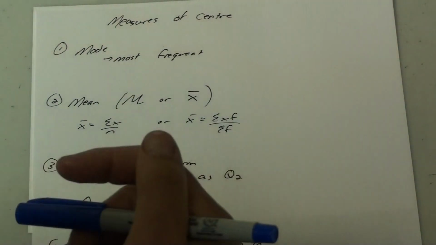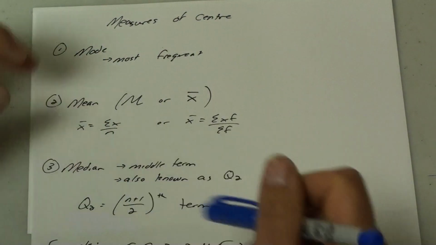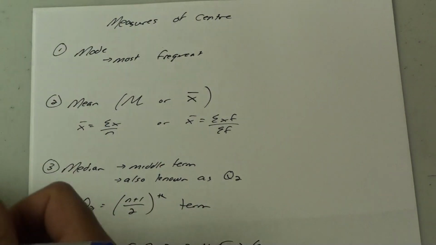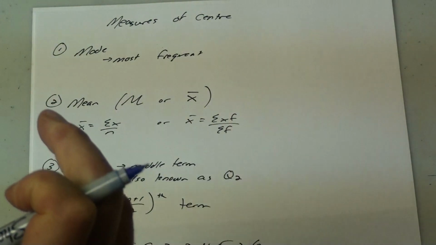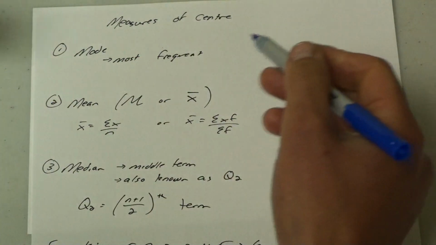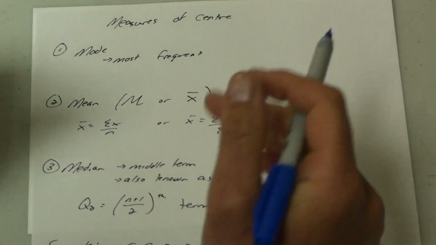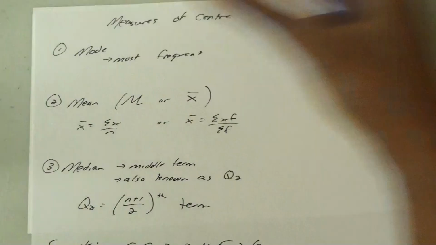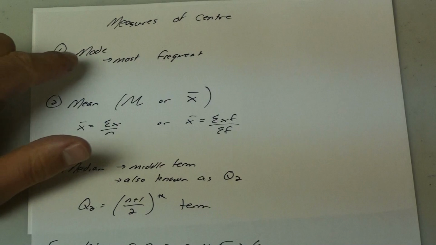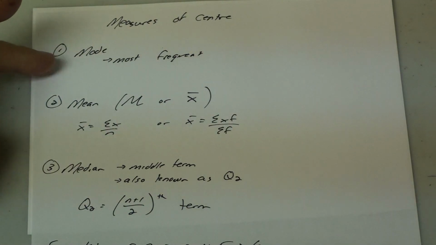Okay, this next lesson is on some of the measures of the center, commonly known as mean, median, mode. Mean can also be called the average. So going through them one at a time, the mode, which is your most frequent number. It's not a very accurate measure of the center of the data, where all the data is spread out and you're kind of looking for the middle of it. Mode is not a very accurate one, but it can help tell you some things about your data, and in particular it tells you which one is most frequent.